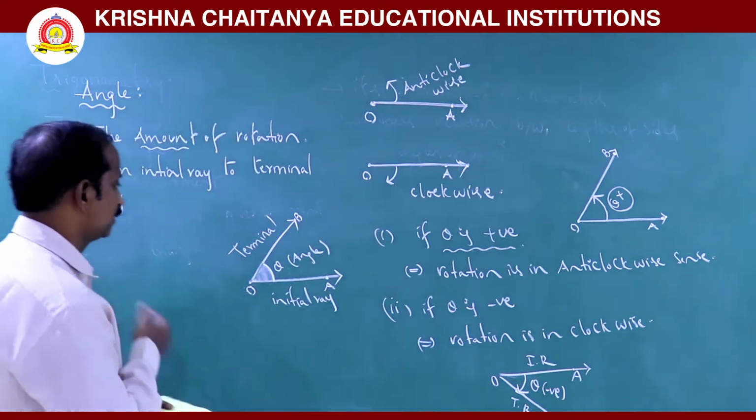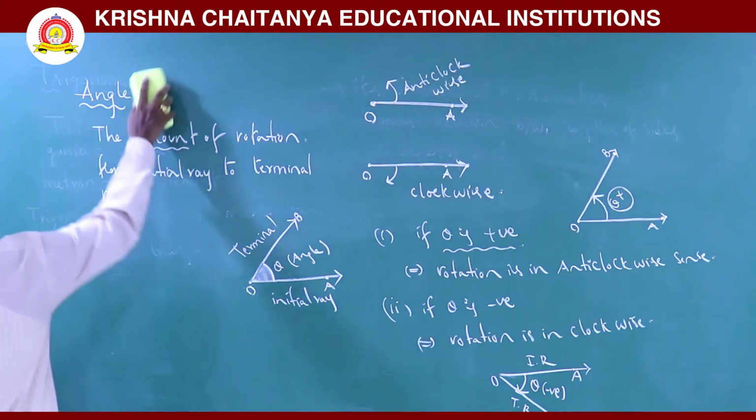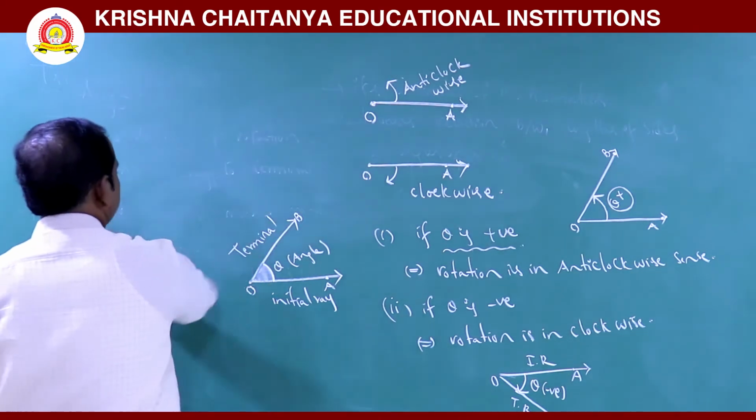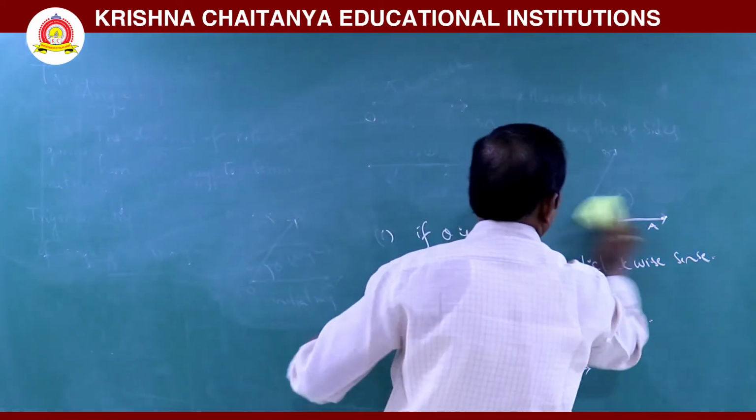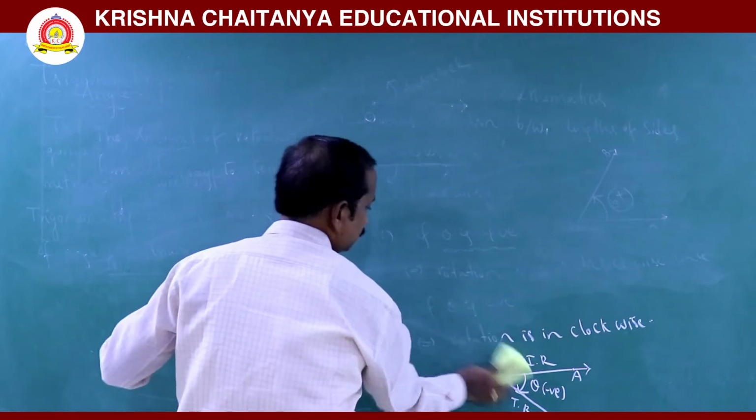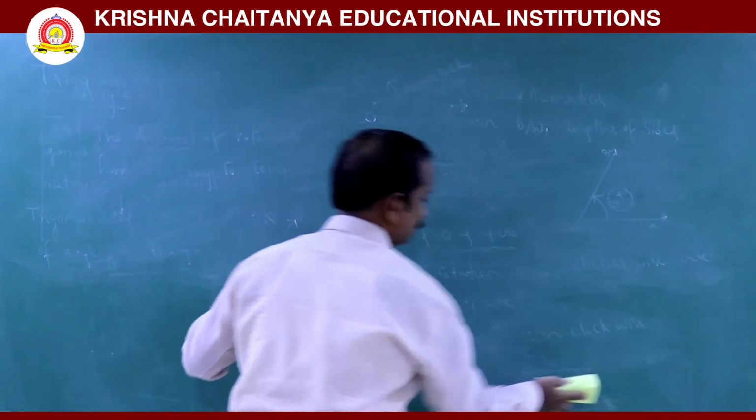Now we shall move to some examples of angle. What is the standard form of angle?